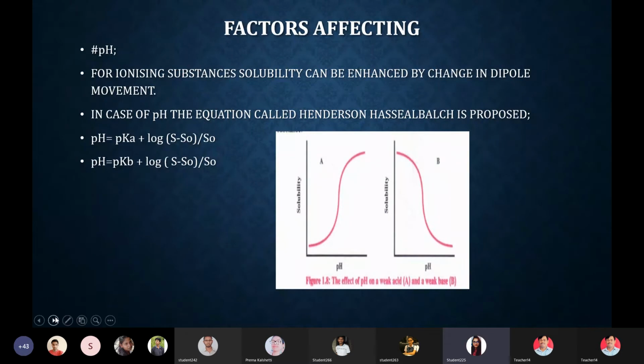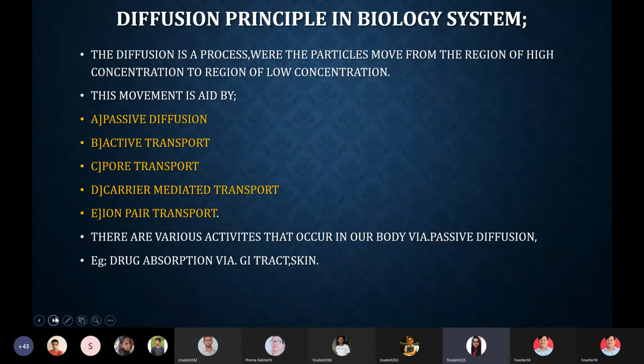Diffusion principle in the biological system. Up till now, we have studied the definition of solubility in terms of quantitative and qualitative. I am just recalling the points, not repeating them again. You can download the recorded video many times.